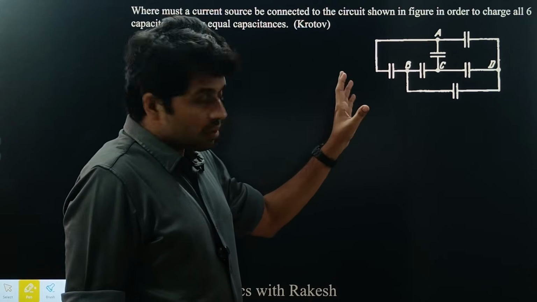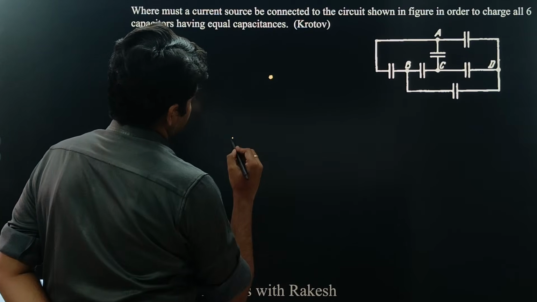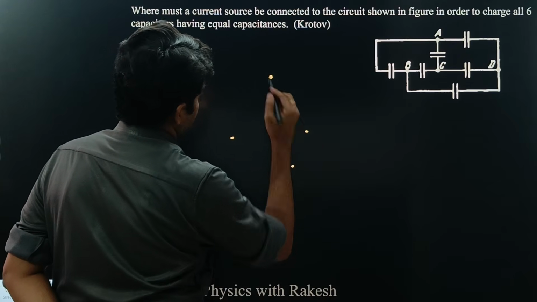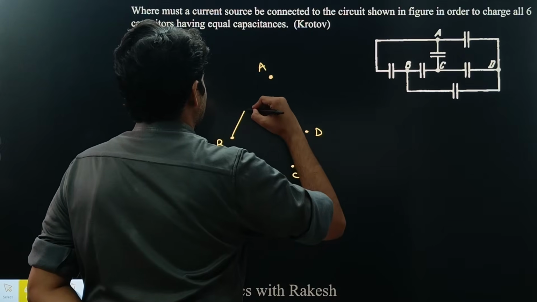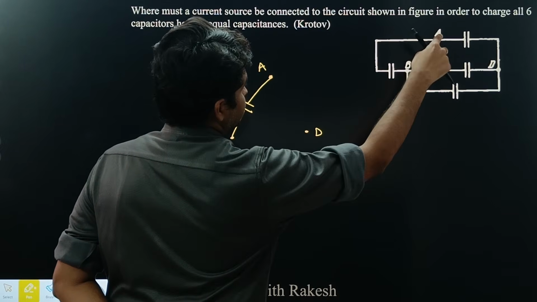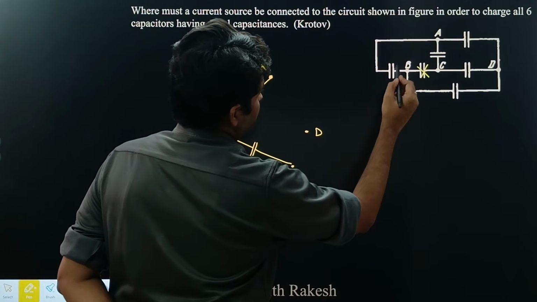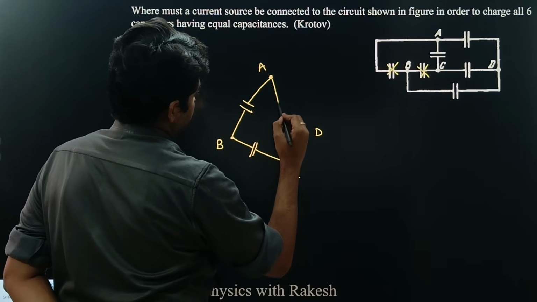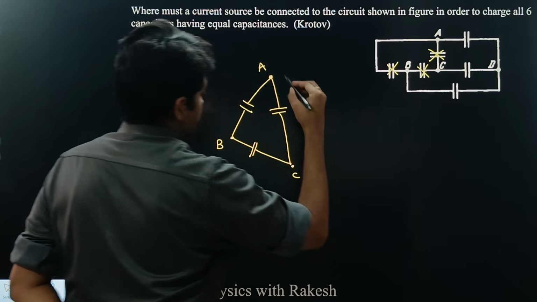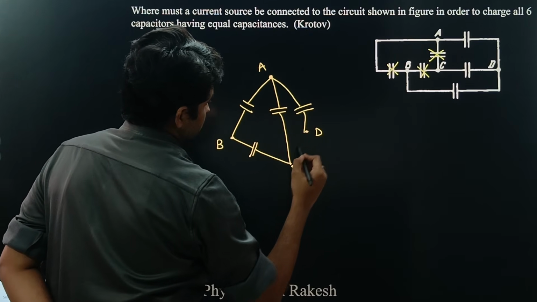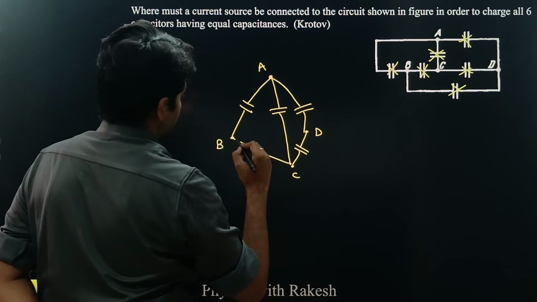So, think about it like this. If I draw the same circuit like this, I'm connecting all my capacitors. Between A and B we have one. Between B and C we have one. Between A and C we have one. Between AD, CD, so AD here, CD here, and between B and D again another. So all are over.